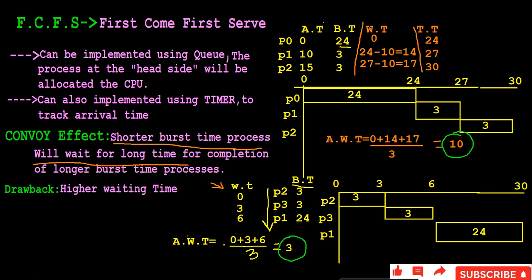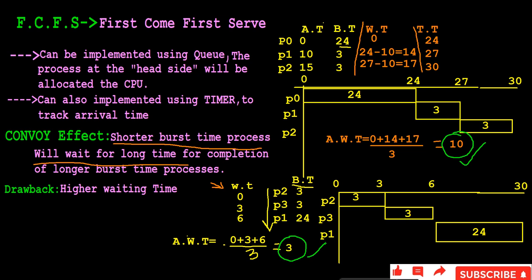So this is the drawback of FCFS scheduling. When convoy effect is there, the waiting time will be very high. When we change the order, there is no convoy effect. The smallest processes are executing first, and the average waiting time is also reduced. Previously it was 10, now it is 3.